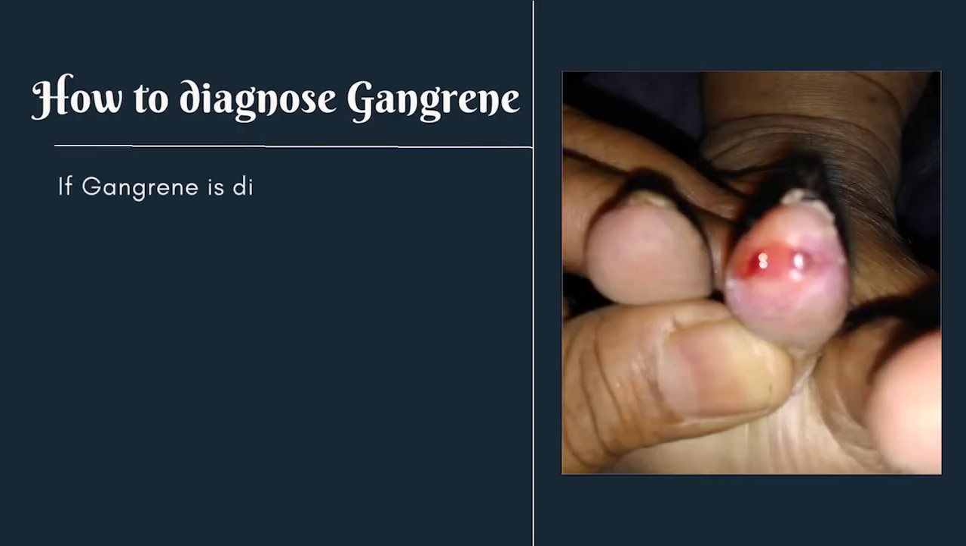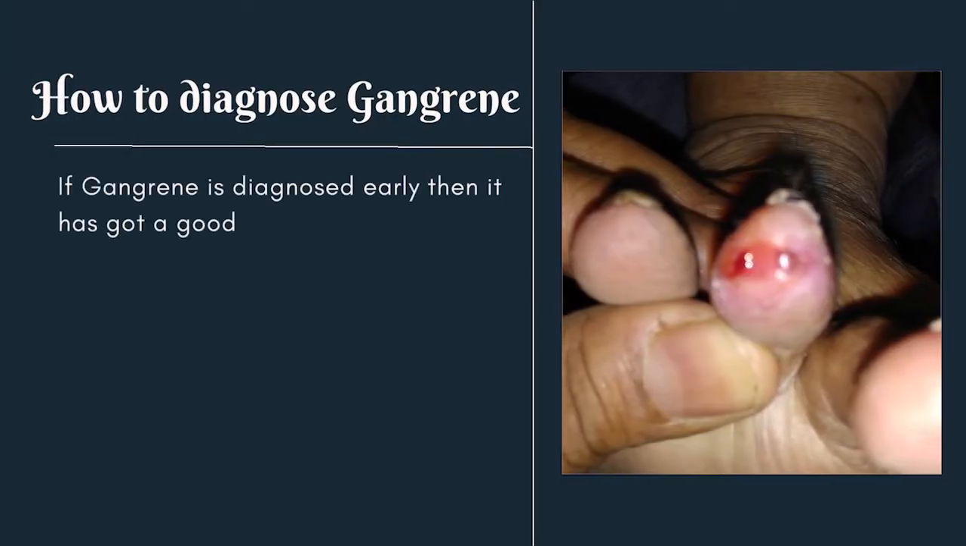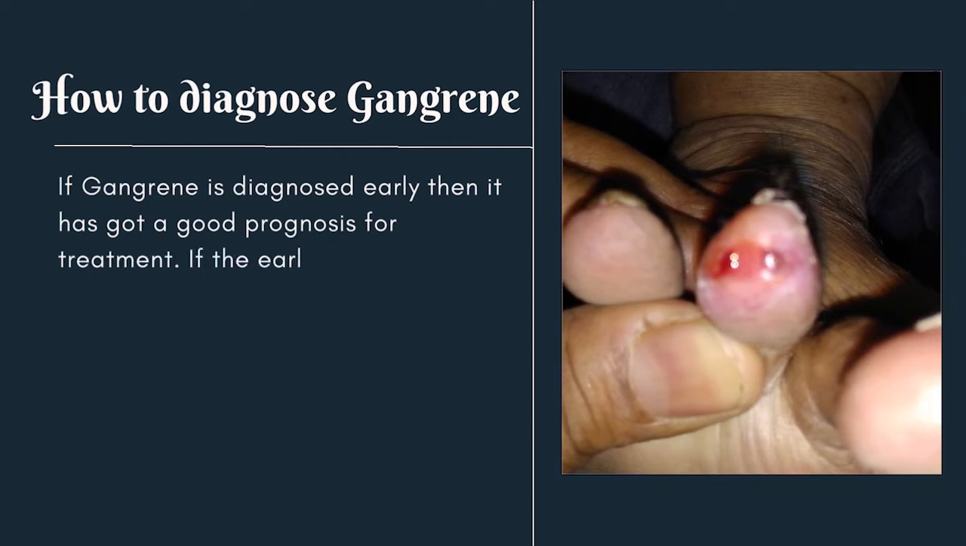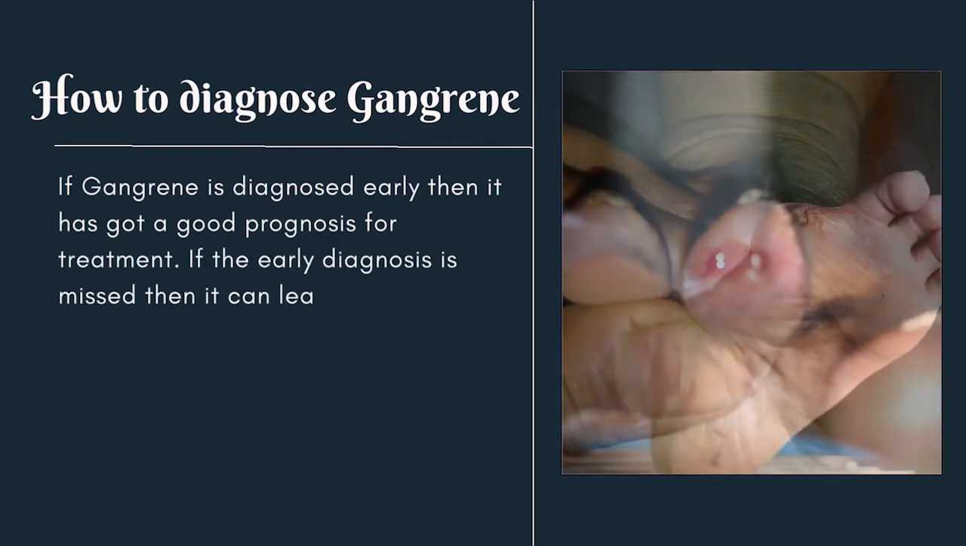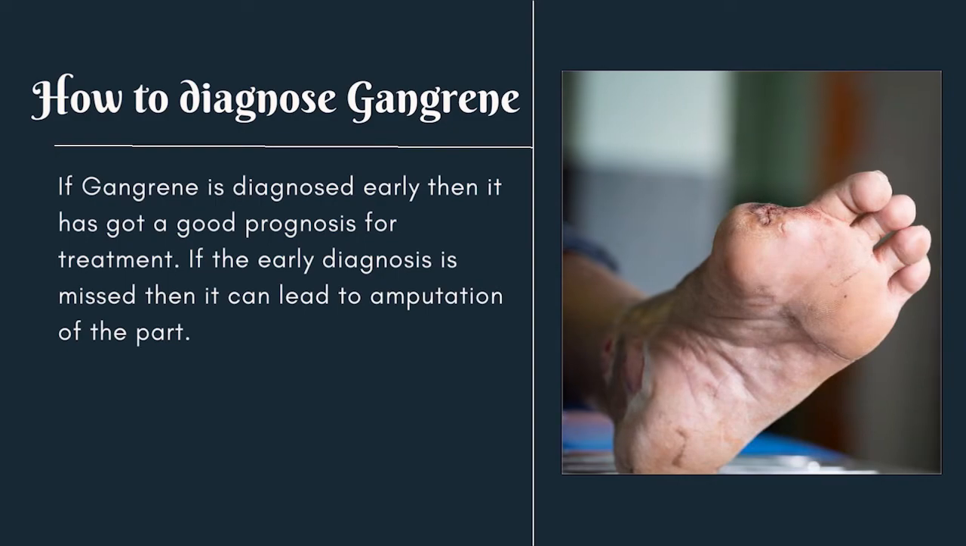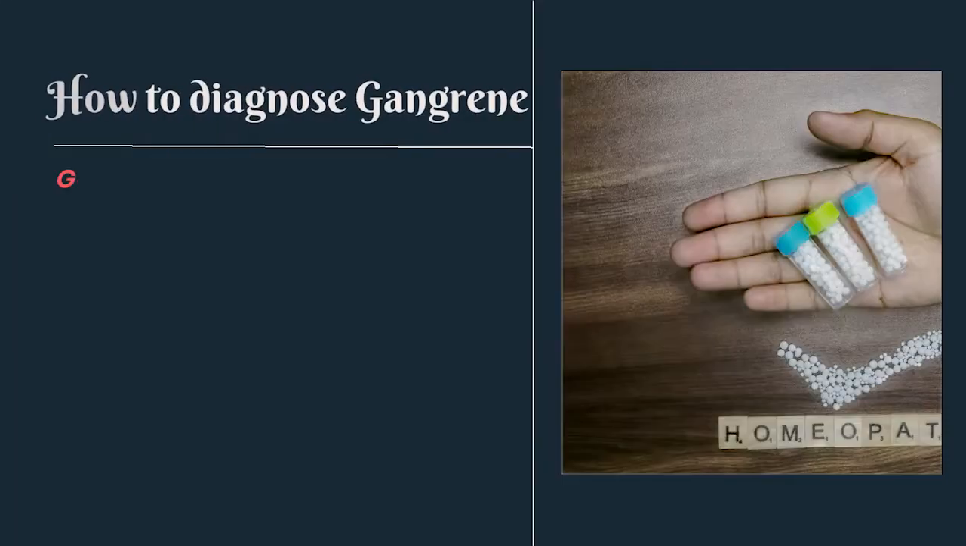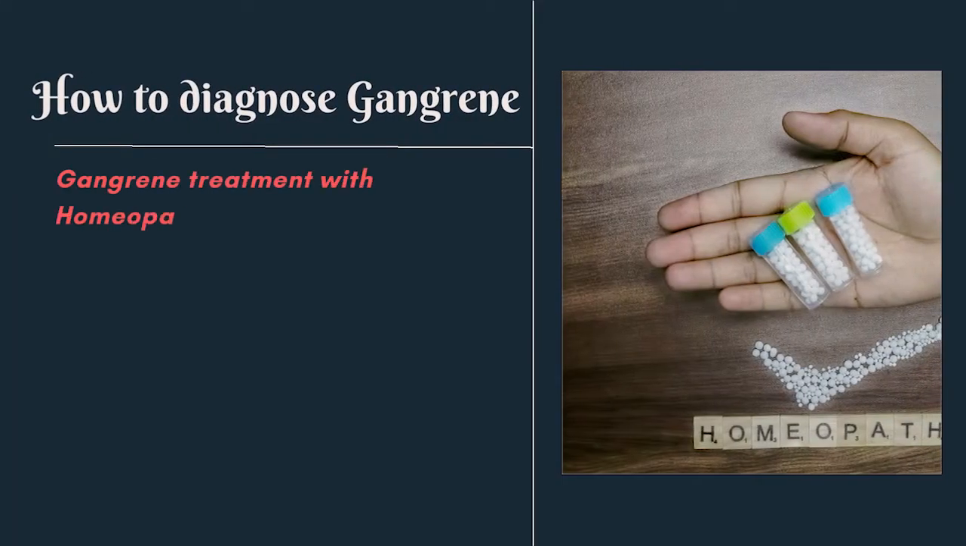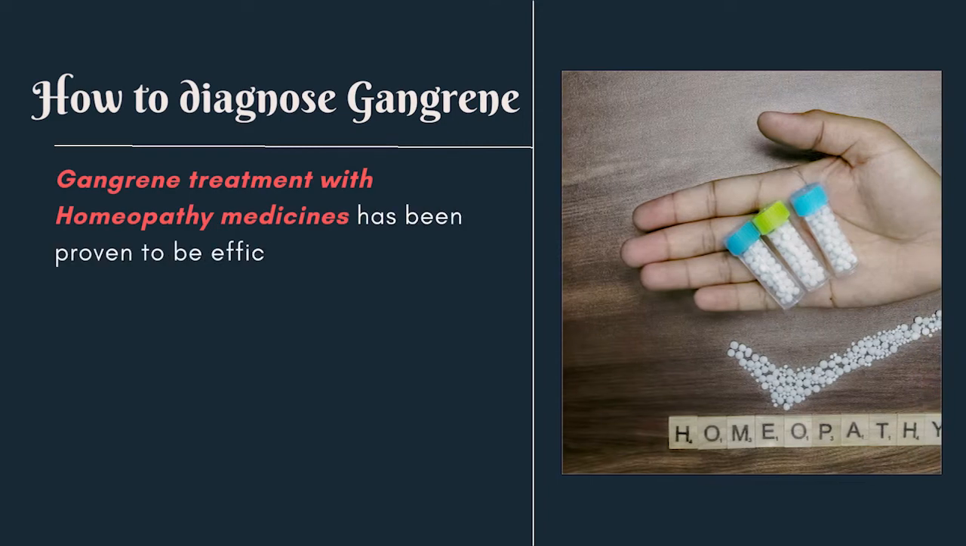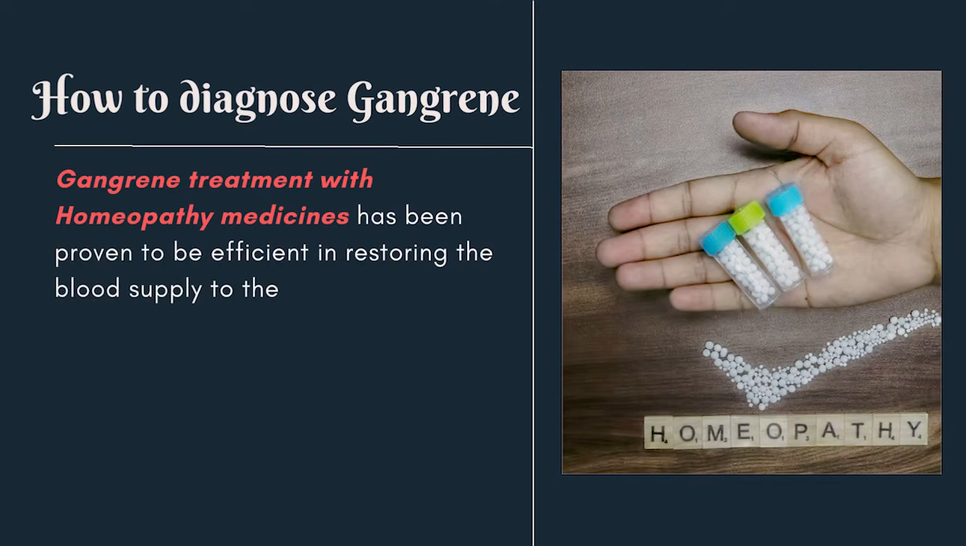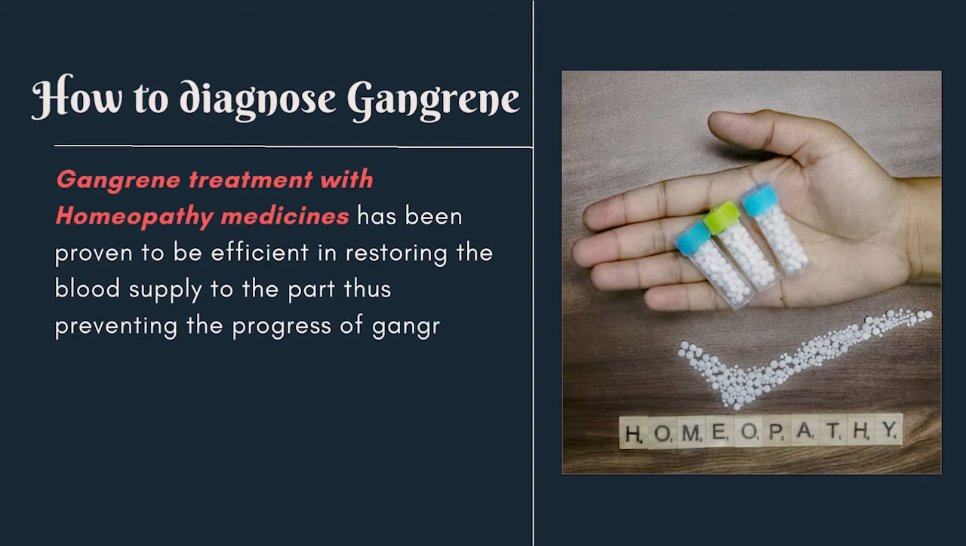If gangrene is diagnosed early, then it has a good prognosis for treatment. If the early diagnosis is missed, then it can lead to amputation of the part. Gangrene treatment with homeopathy medicines has been proven to be efficient in restoring the blood supply to the part, thus preventing the progress of gangrene.